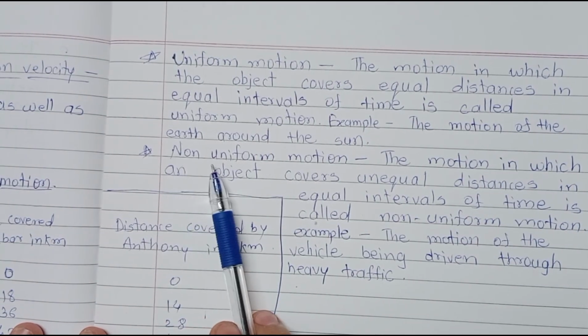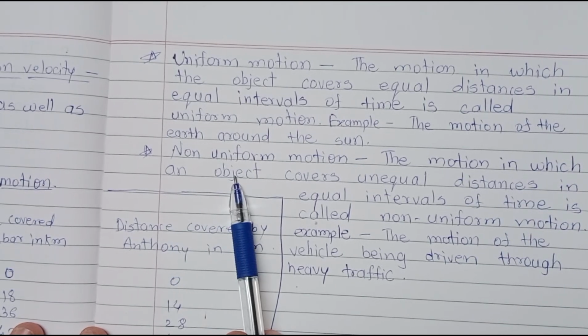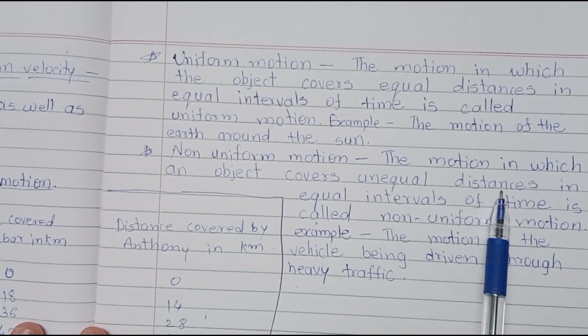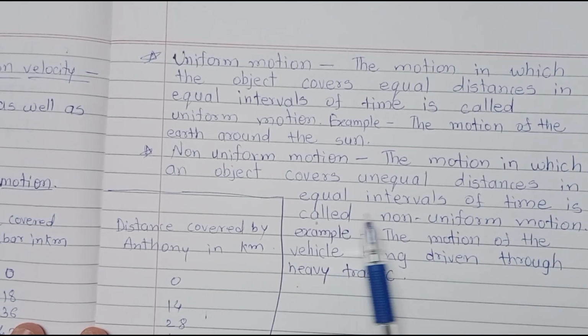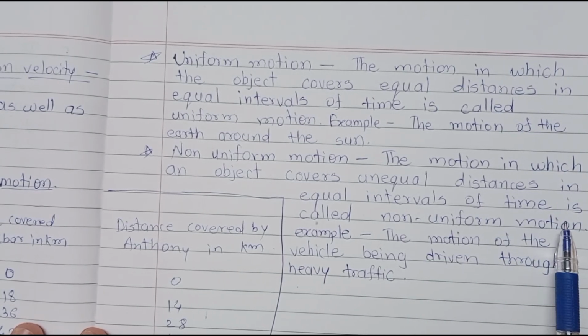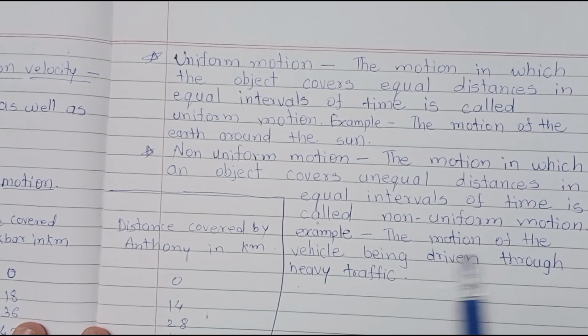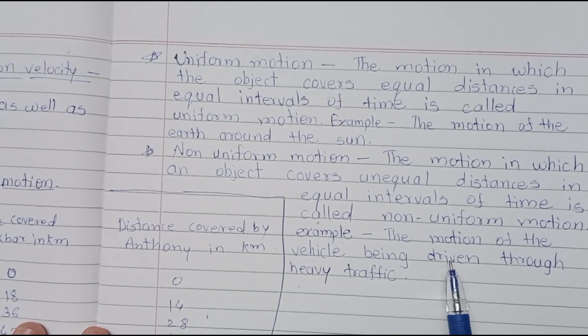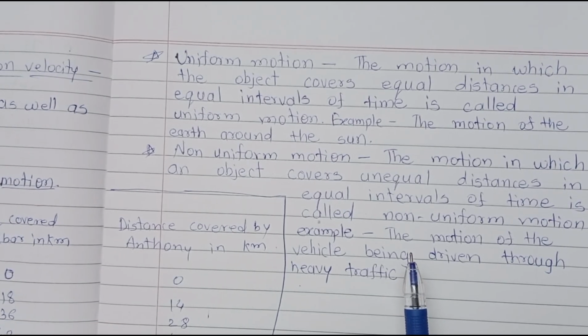Second is non-uniform motion. The motion in which an object covers unequal distances in equal intervals of time is called non-uniform motion. Example is the motion of a vehicle being driven through heavy traffic. Do you understand, students? What is uniform motion and what is non-uniform motion?